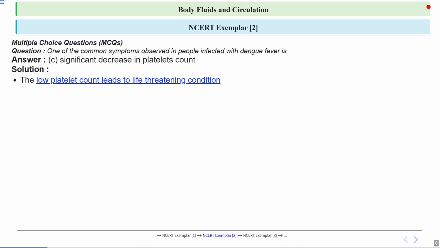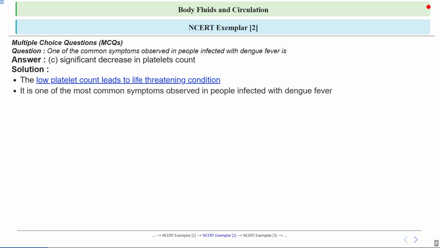So without enough platelets, even small injuries can cause dangerous bleeding. Think of platelets as band-aids of our bloodstream. So this drop in platelet count is actually one of the most common and noticeable symptoms in dengue patients. Doctors often monitor blood platelet levels closely to track the severity of this disease. So if you ever hear about someone with dengue, checking their platelet count is likely a part of the care.